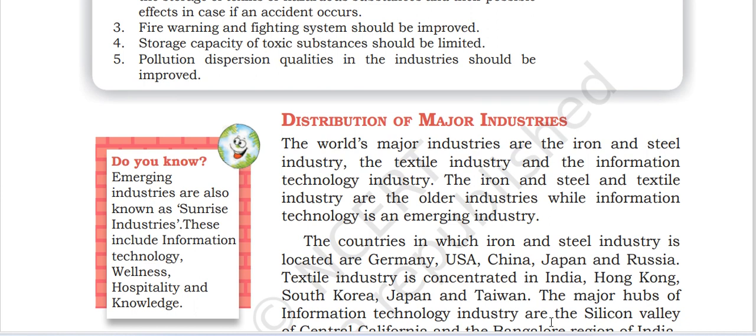Distribution of major industry. The world's major industries are the iron and steel industry, the textile industry and the information technology industry. The iron and steel and textile industries are the older industries, while information technology is an emerging industry.